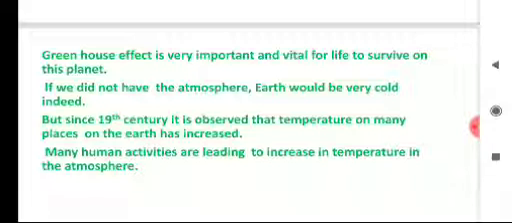But since the 19th century, it is observed that temperature in many places on the Earth has increased. This increase in temperature is a cause of worry to scientists all over the world. It is observed that many human activities are leading to this increase in temperature in the atmosphere.